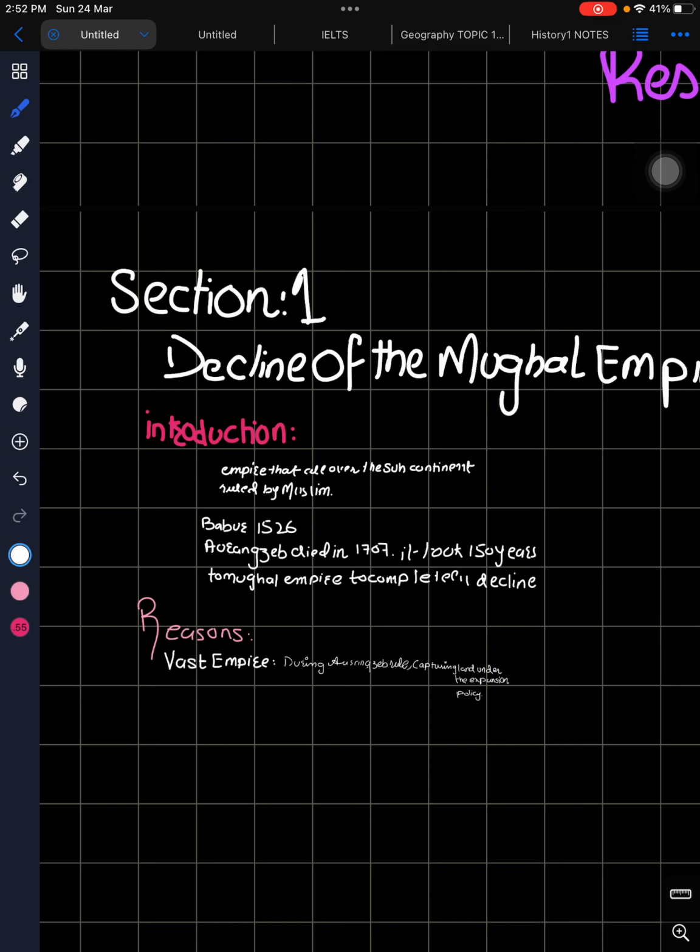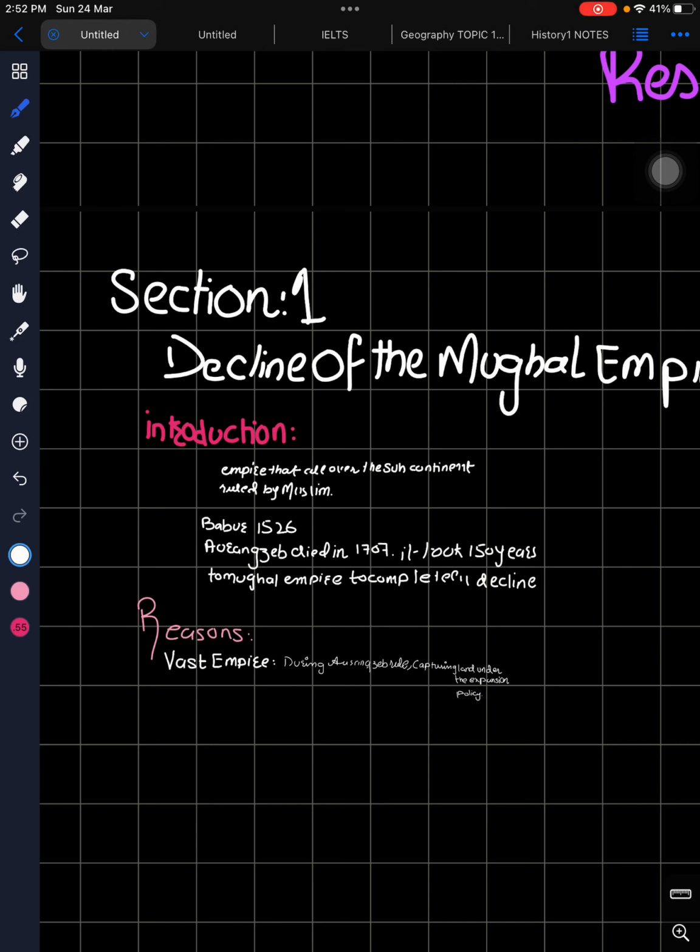The reason was a vast empire and weak administration. What is weak administration? As a single ruler could not handle and administrate the entire empire, there were a lot of people who had a lot of problems and wanted their king to solve them, but the ruler could not do that. So many of them were offended too.